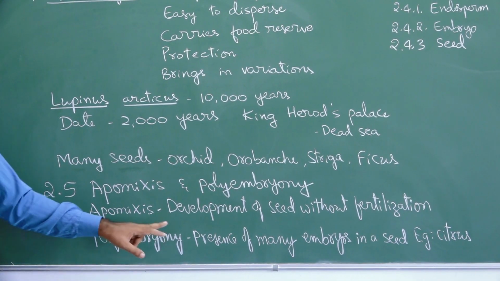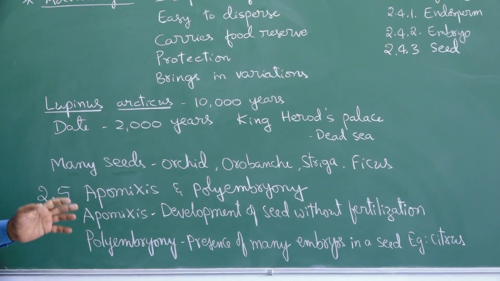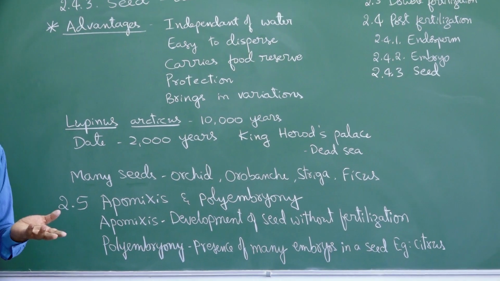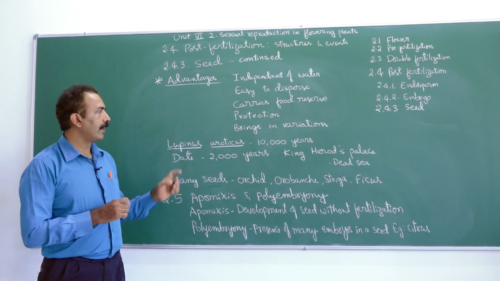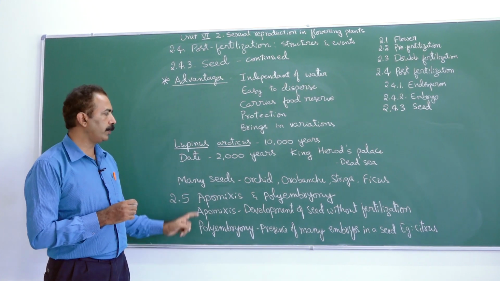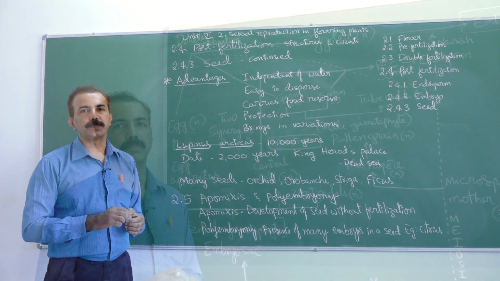So occurrence of more than one embryo in a seed is polyembryony. Even this has an advantage. You can raise many plants by using limited number of seeds. That is the concluding topic of chapter sexual reproduction in flowering plants.